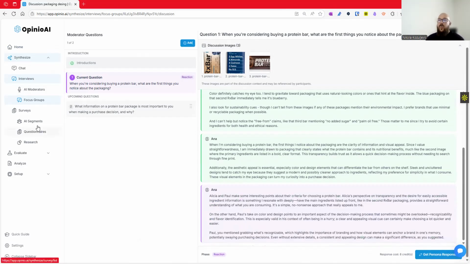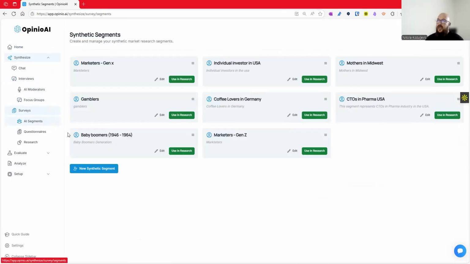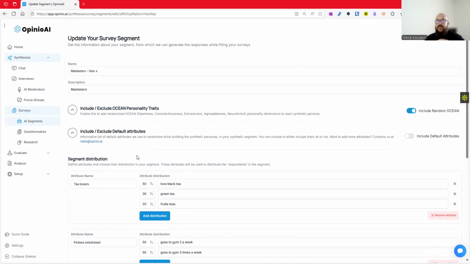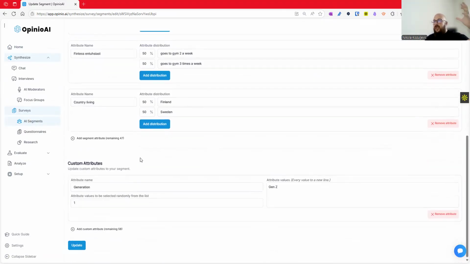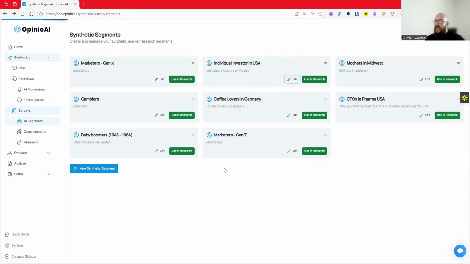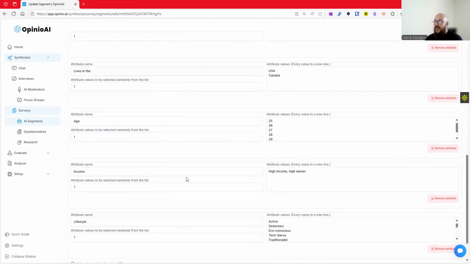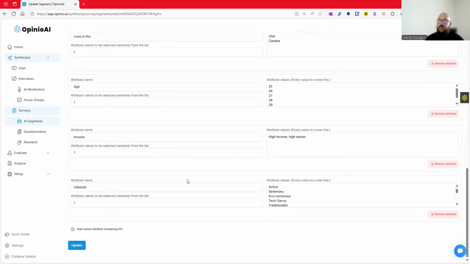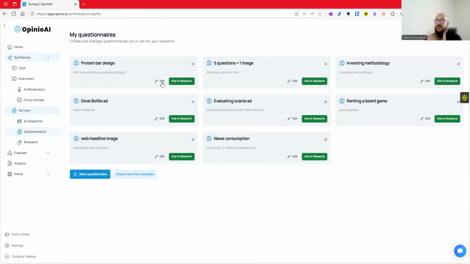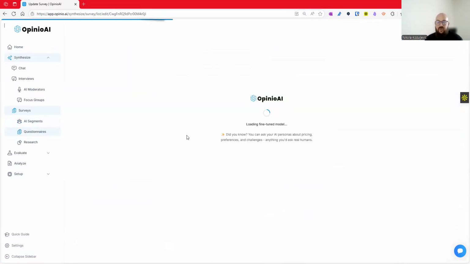Segments are just one way how we scale this up. Another scale up approach is actually building an entire market segments. Entire market segments are basically scaling up the approach of synthetic personas, where we actually can build entire market segments and actually do many different traits to define a specific segment you want to research. Now, once you have a segment defined, then you can use our feature of synthetic surveys or questionnaires.